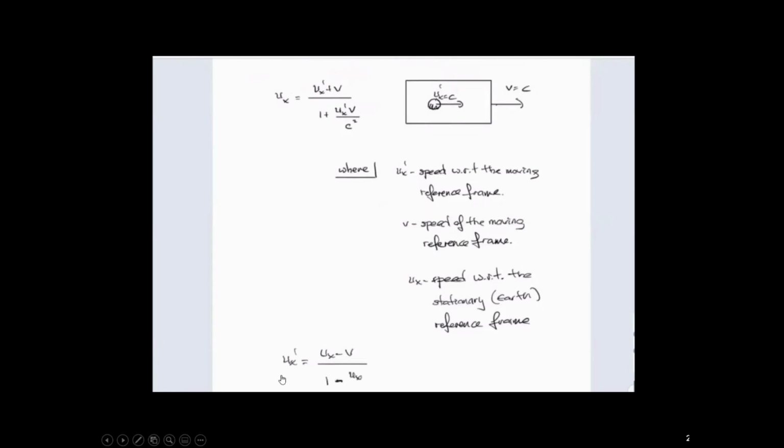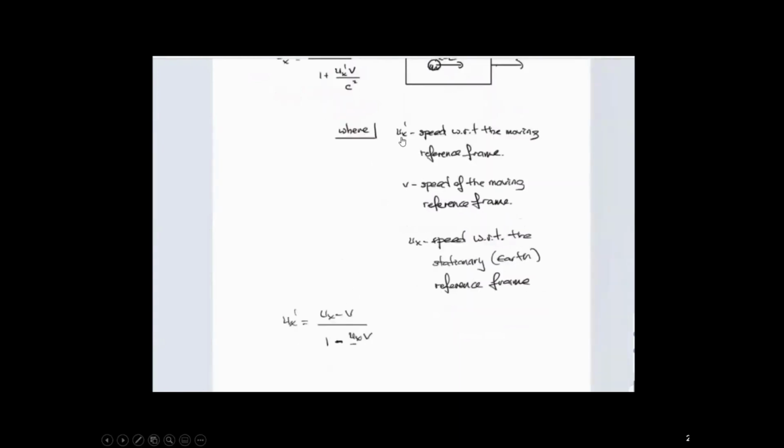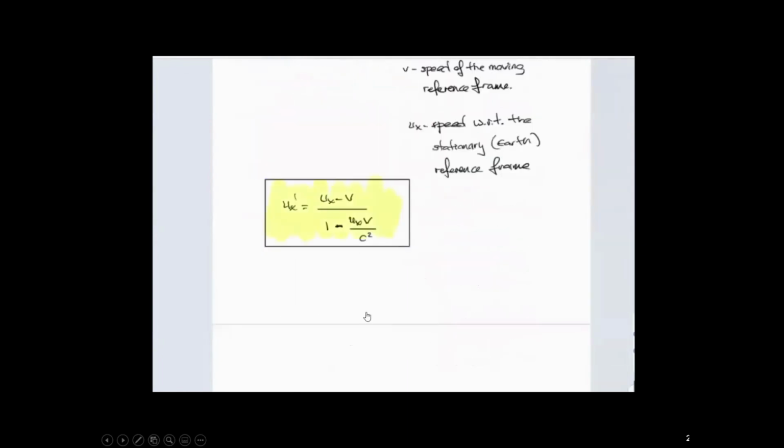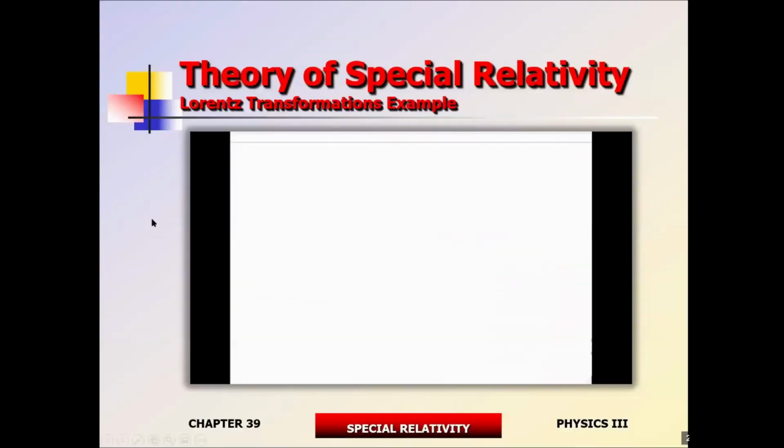Or if you want to solve for the speed of an object inside a moving reference frame, this formula gets altered slightly. All right, notice that you end up swapping u sub x prime with u sub x, and then you end up putting a negative sign in front of the second term. All right, that's it. So let's take a look at a couple of examples so you guys know how to do the transformations. One of them is going to be a simple example.